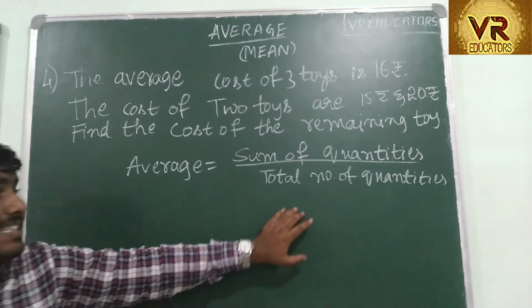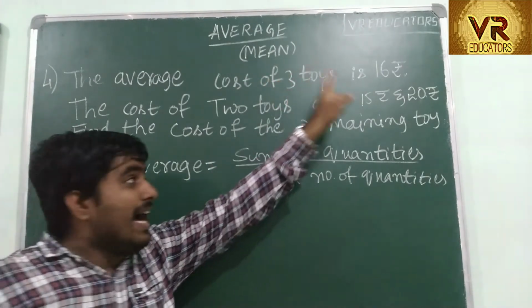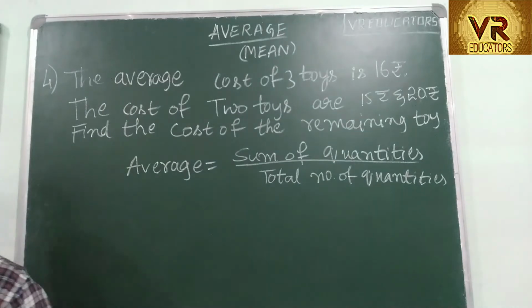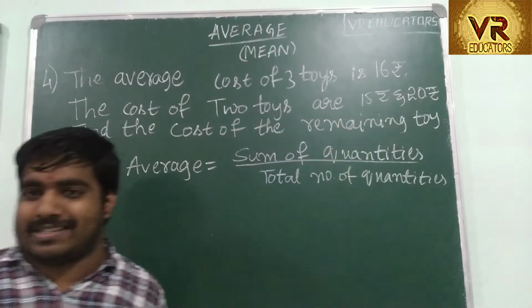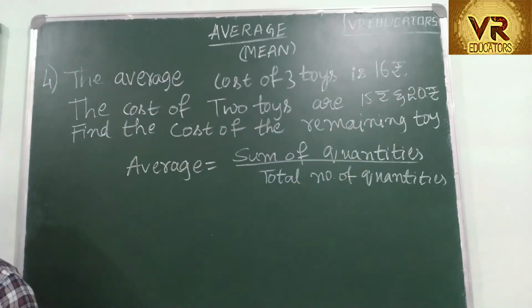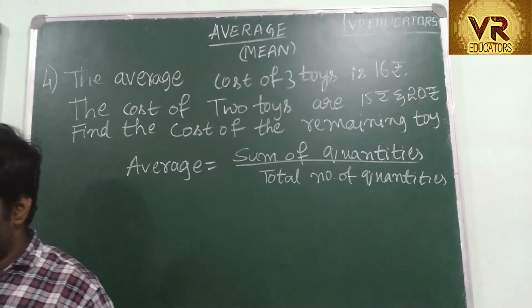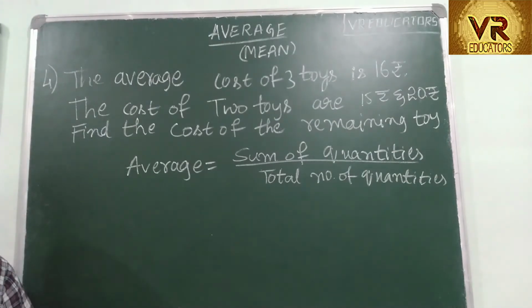Total number of quantities is 3. Average is 16. You have 3 toys. Among them, the cost of 2 toys is 15 rupees and 20 rupees. You have to find the cost of the third toy. You don't know the cost of the third toy. Okay?